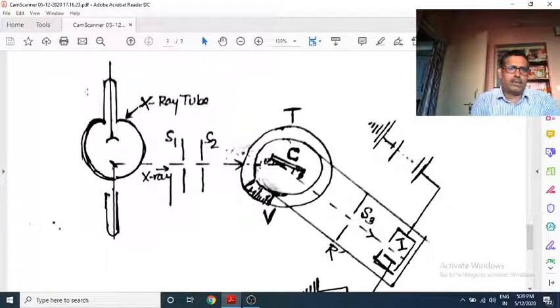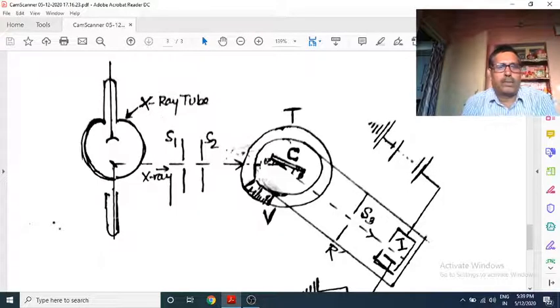This portion is the X-ray tube, which produces X-rays. S1 and S2 are two slits that allow a narrow X-ray beam to pass. So this left side portion is the source of X-ray production, the X-ray tube.